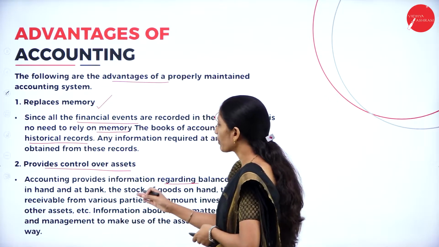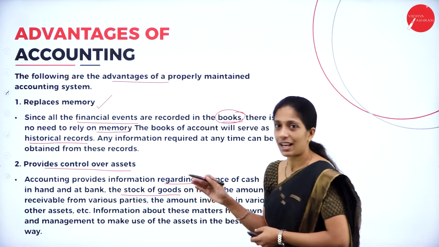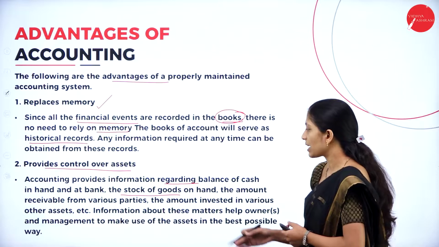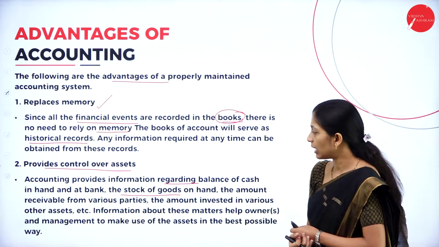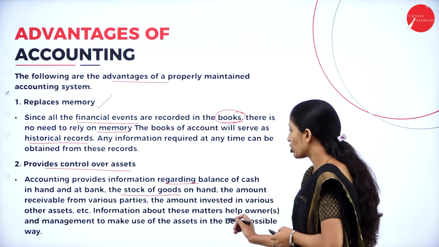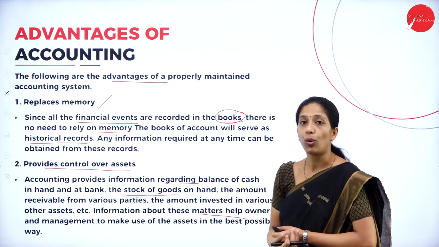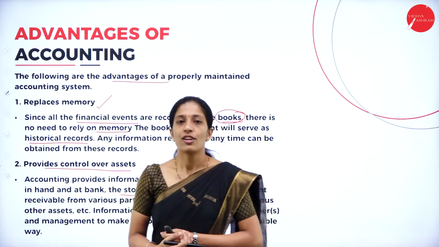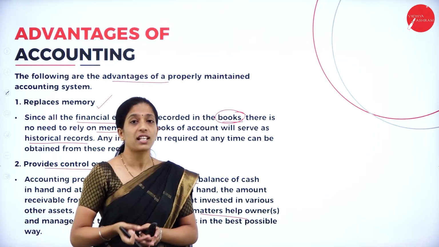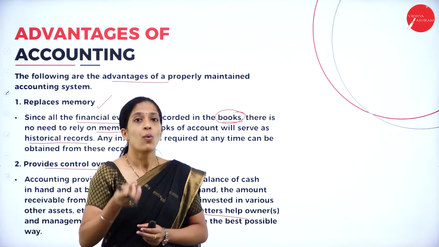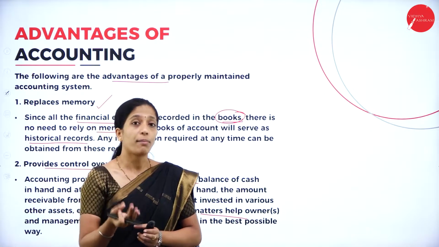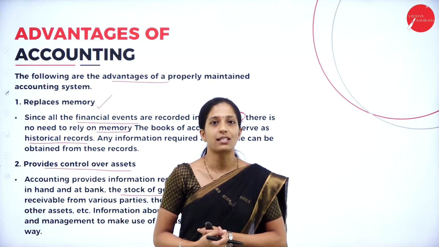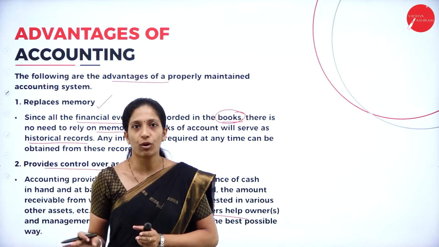very easily. The stock of goods, so like that the current assets like stock of goods on hand, the amount receivable from various parties, the amount invested in various other assets, etc. Information about these matters help the owners and management to have a proper control over the asset. If we don't have any record of these assets, then we will not know what is the asset. How much investment we have made, what is the total value of the asset which is there in the organization, we will not have any information about it.